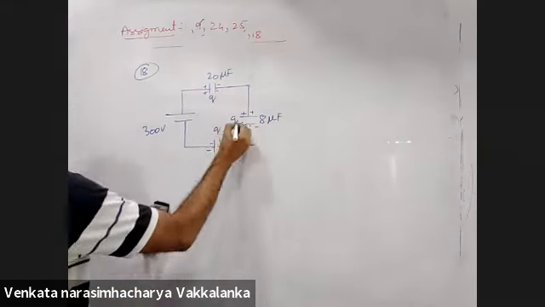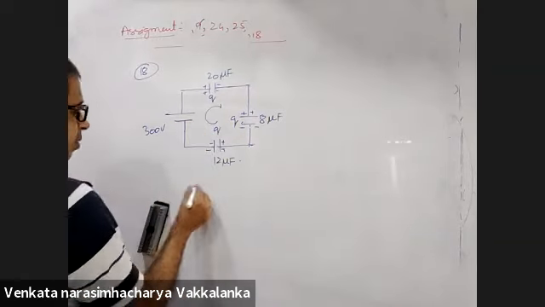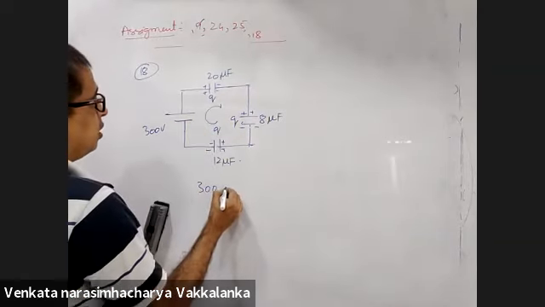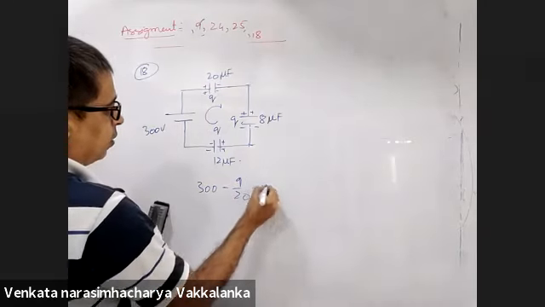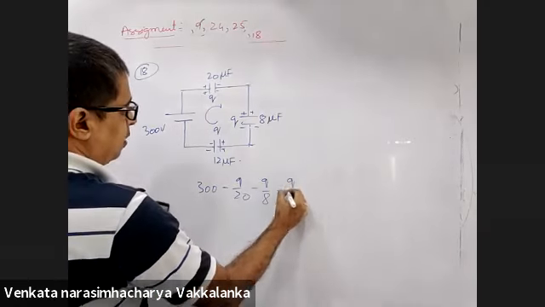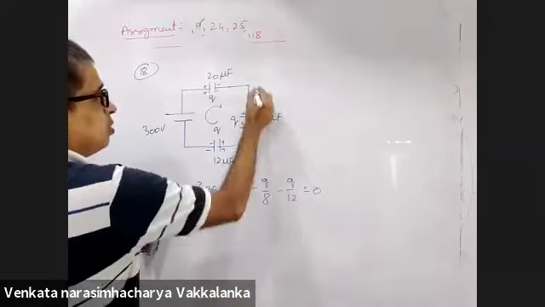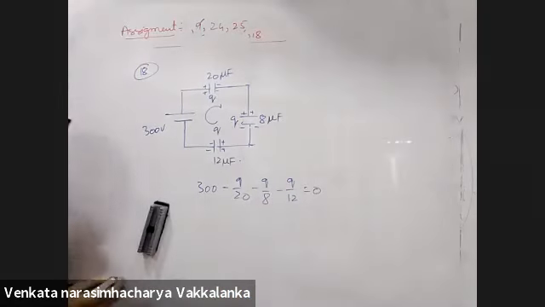There is only one variable here, one equation. I'm touching the negative terminal. 300 minus q by 20 minus q by 8 minus q by 12 is 0. Yes, sir. This q will be shared equally by both because both are identical capacitors.